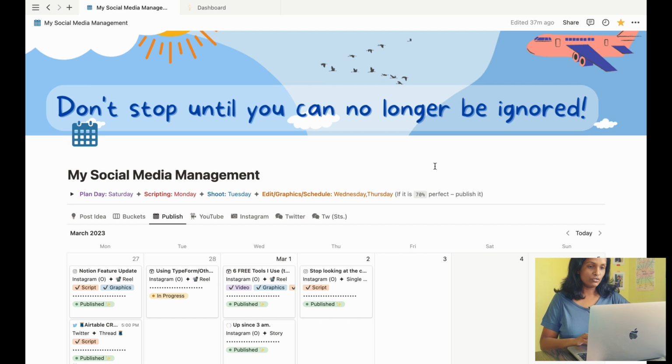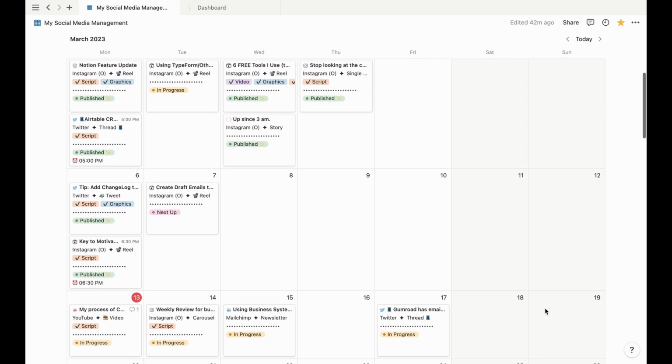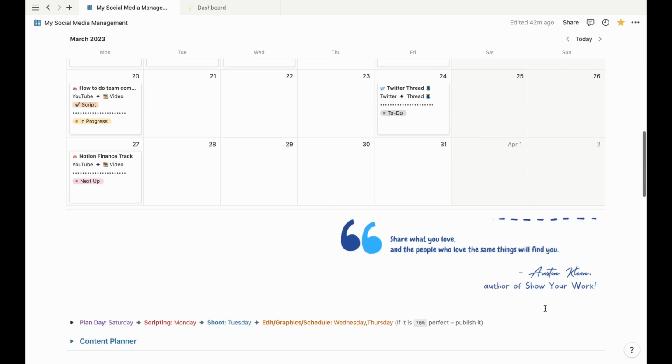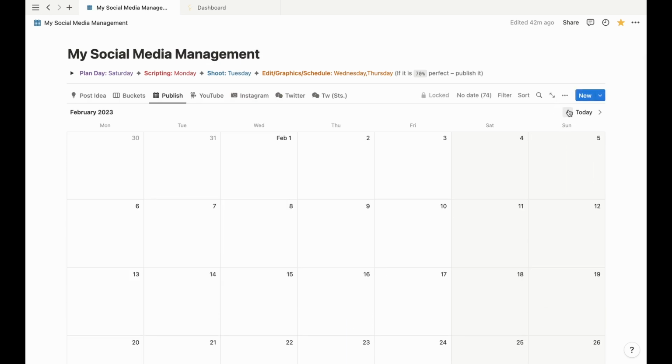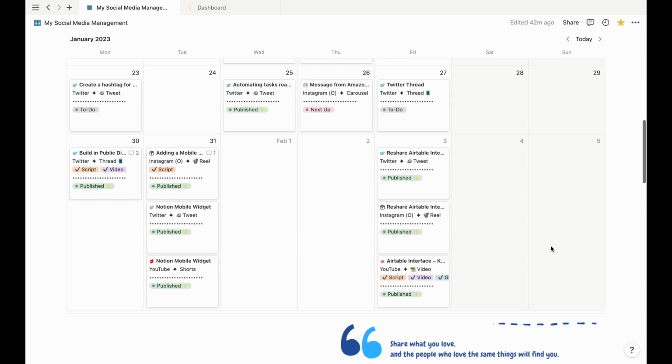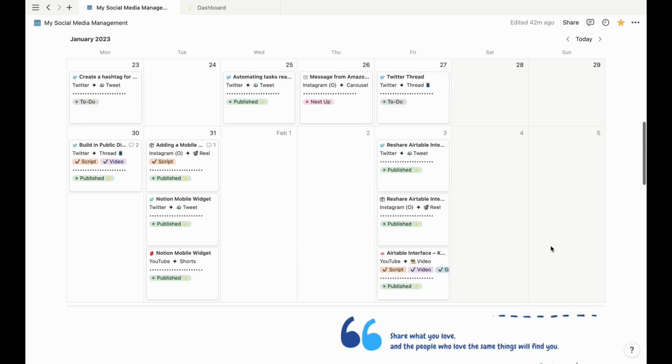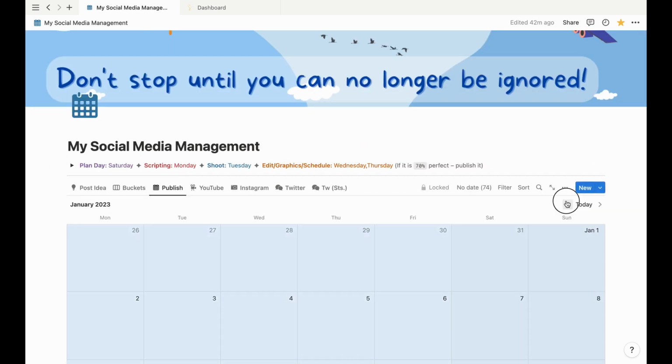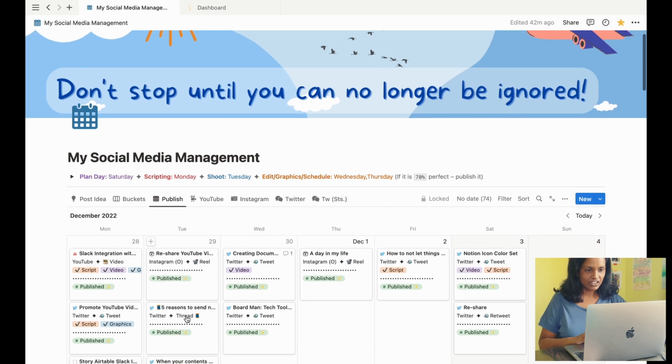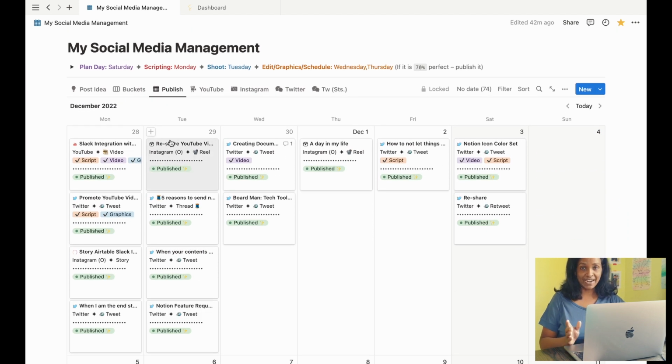Let me show you how I use Notion to manage my content creation process, which has every post I ever posted as a content creator from the beginning. Because I have been using Notion even before I started posting online as a creator. But otherwise also, if you already have a database somewhere that you are using, you can still easily move it to Notion and start working from this space.